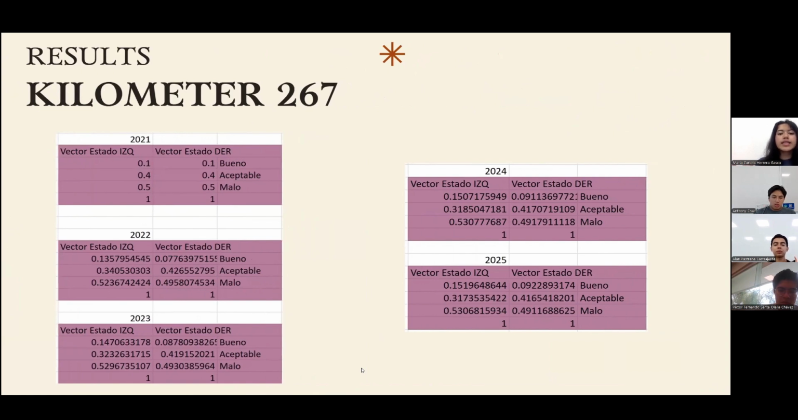So what are the most important results? Well, the green state tends to persist with 70 to 90% depending on the location. The yellow state has strong persistence from 85 to 96%, but also transitions to red in degraded segments. The red state often acts as absorbing, showing no natural recovery without maintenance. We realized that in kilometer 267, the degradation occurs faster, while from kilometer 268 to 270, there's a slower degradation and a greater state persistence.